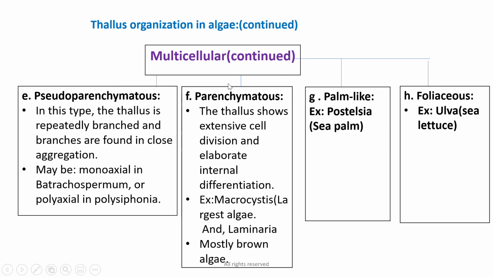This is the parenchymatous type. Then palm-like thallus organization is found in Postelsia. It is known as sea palm. Then foliaceous, it looks like sea lettuce. The example is Ulva. So all these are the thallus organizations in algae in detail.